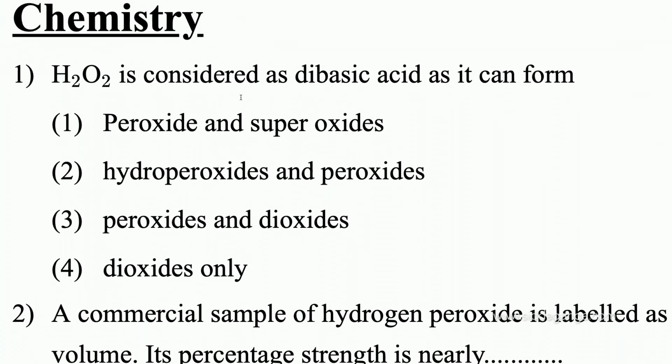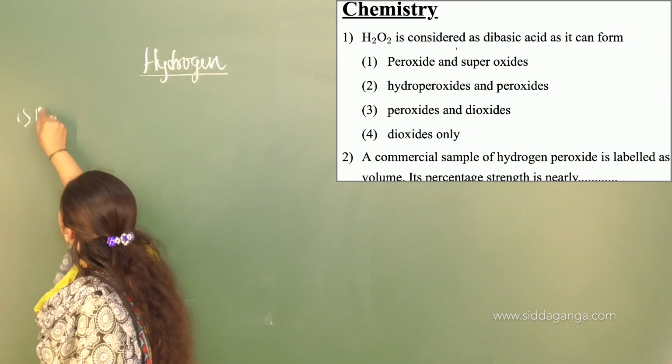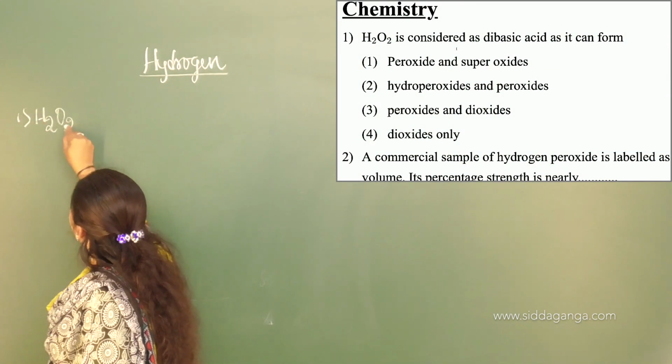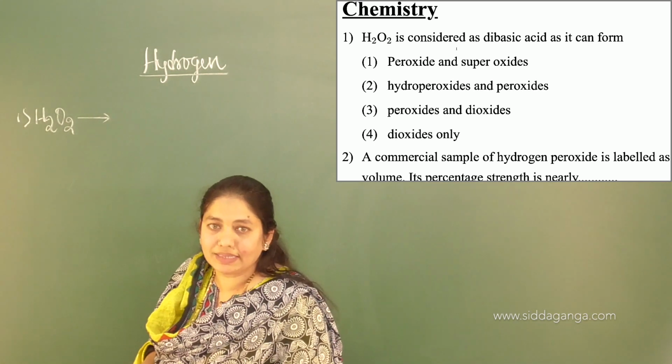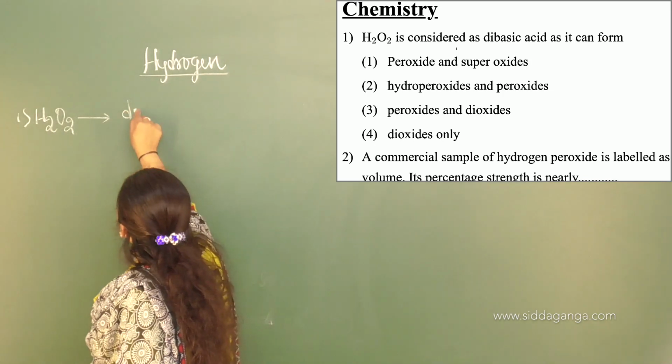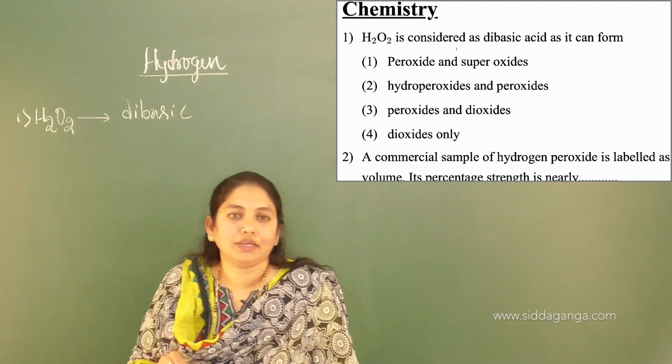Hydrogen peroxide is considered a dibasic acid as it can form... Okay, so we are discussing the question with reference to hydrogen peroxide. We discussed this one also. The property of hydrogen peroxide is that it is a weak acid. What type of weak acid? It is a dibasic weak acid.